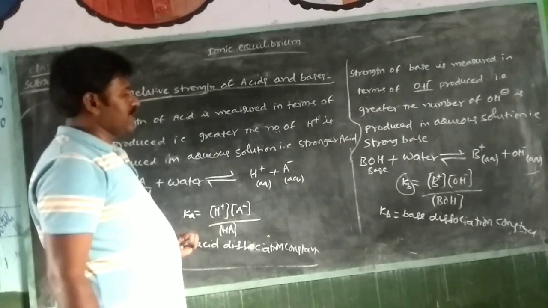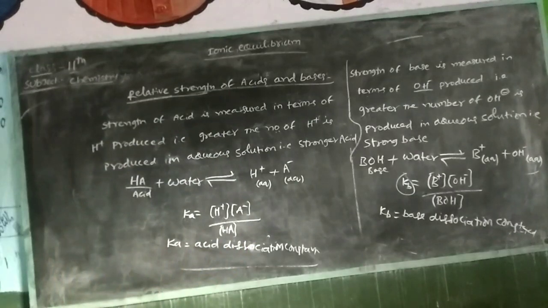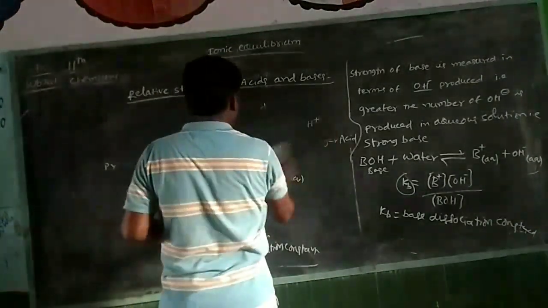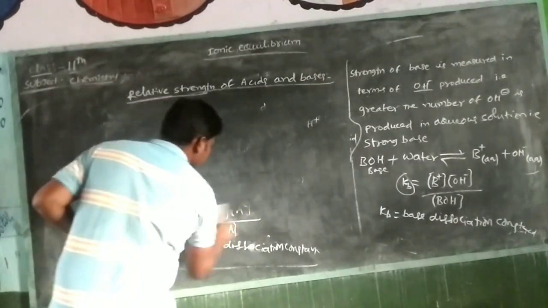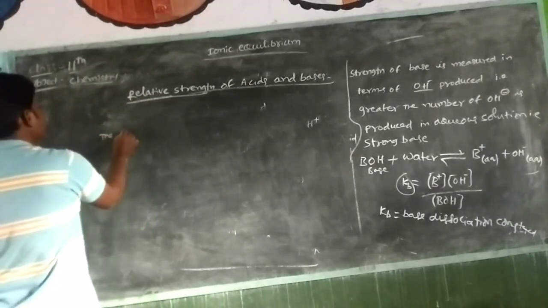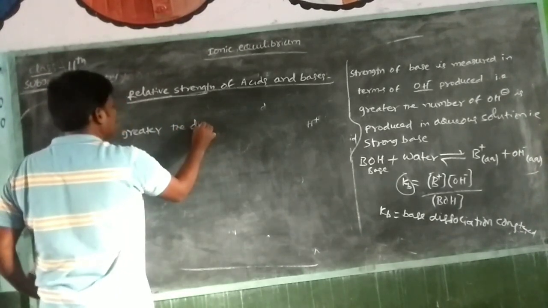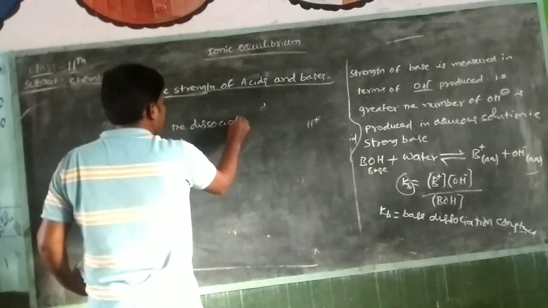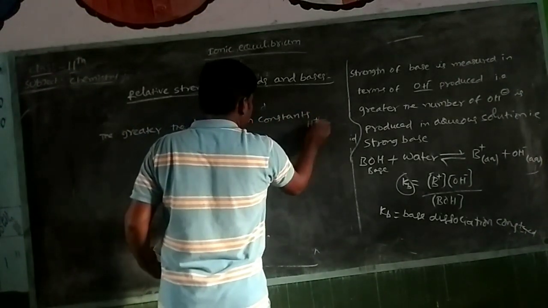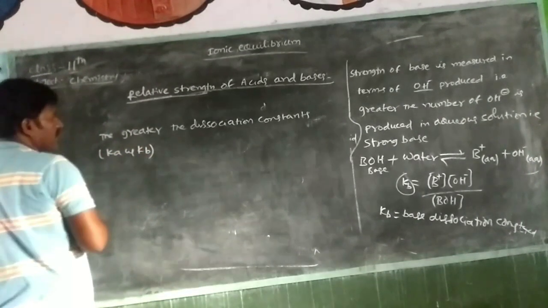Ka means acid dissociation constant, Kb means base dissociation constant.